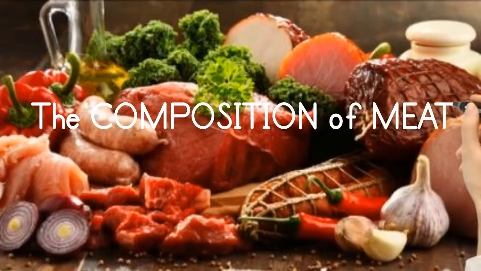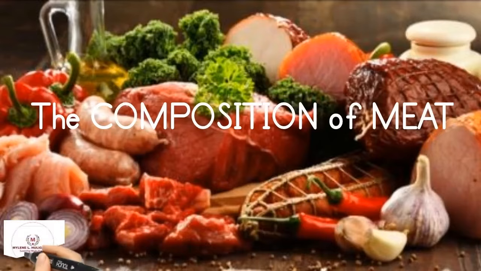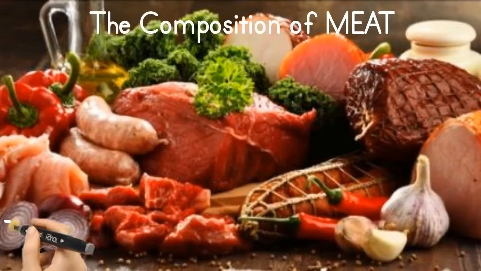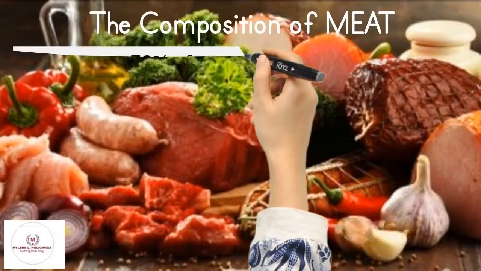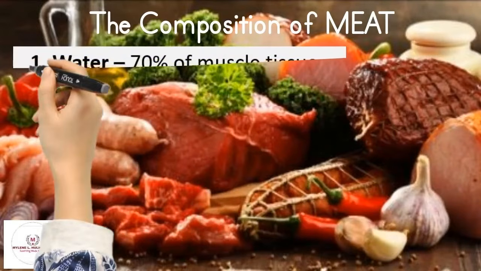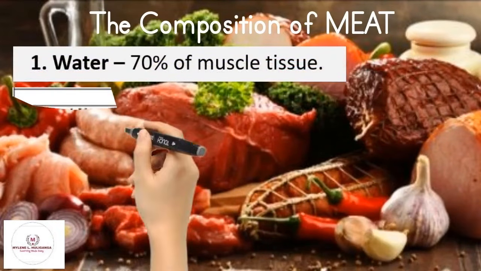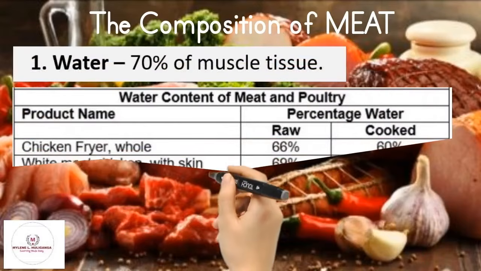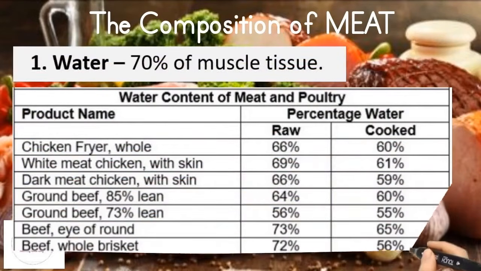The composition of meat. The first composition of meat is the water. 70% of its muscle tissue is water. The following are the water content of meat and poultry.